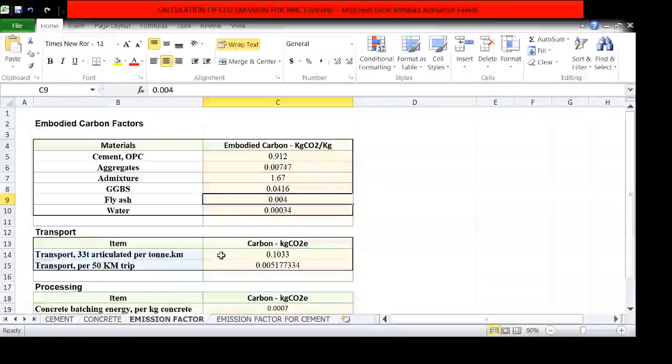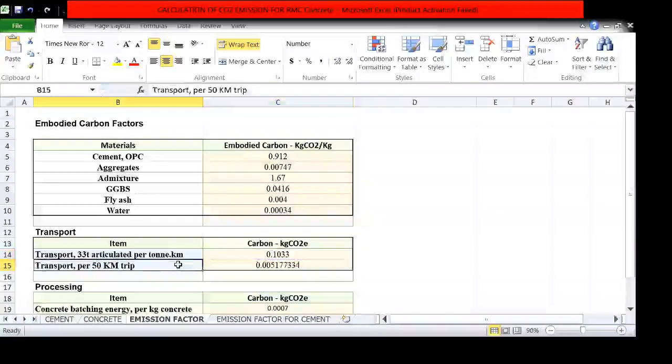In a similar way, I write the emission factor for transportation of a 33 ton truck per ton per kilometer as 0.1033, and the transportation per 50-kilometer trip is 0.0517. These values are considered by referring to the research paper.